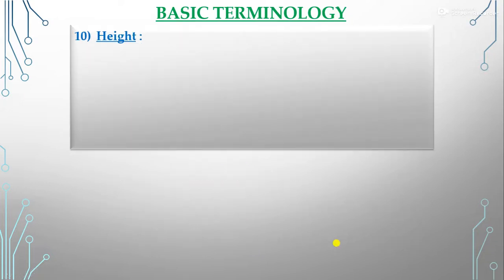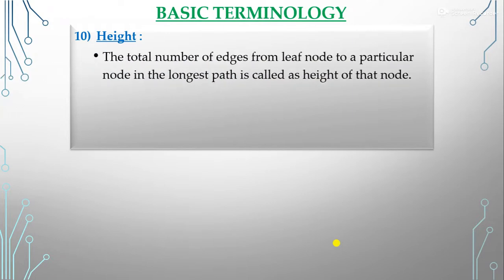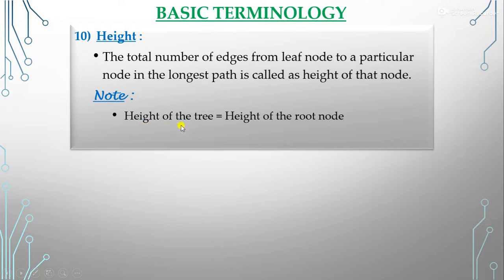Now the next one is height. How do we count the height of the tree? The total number of edges from a leaf node to a particular node in the longest path is called the height of that node. So we have to start from the leaf node. The height of the tree is equal to the height of the root node.